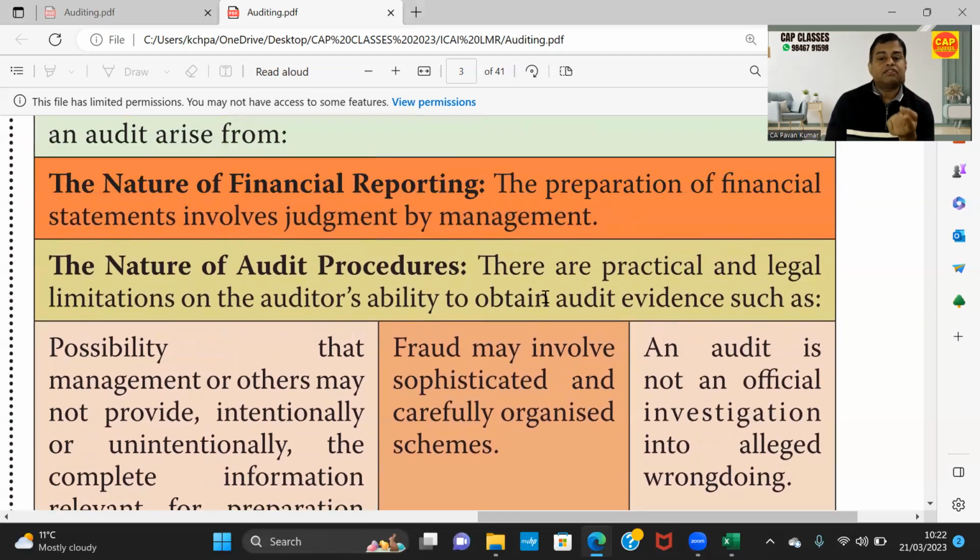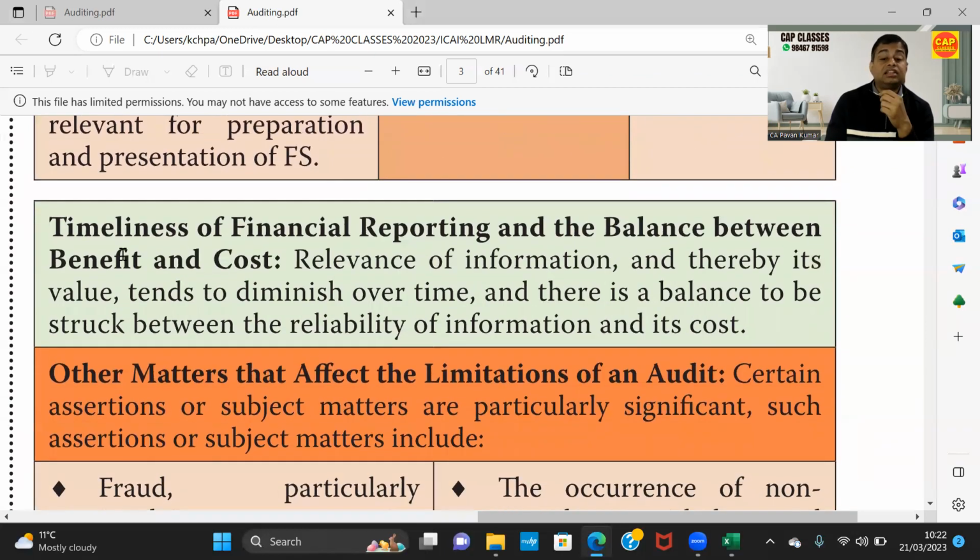So first reason is nature of financial reporting. Second reason is audit procedures. And then third one is timelines of financial reporting. And the most important thing is balance between cost and benefit. Maybe in Indian context, when you are conducting audits as an articled assistant in a small firm or a medium-sized firm, you might not understand this. But my dear friend, if you are working in Big Four, you'll understand this in 1 second. Do you know what it is?